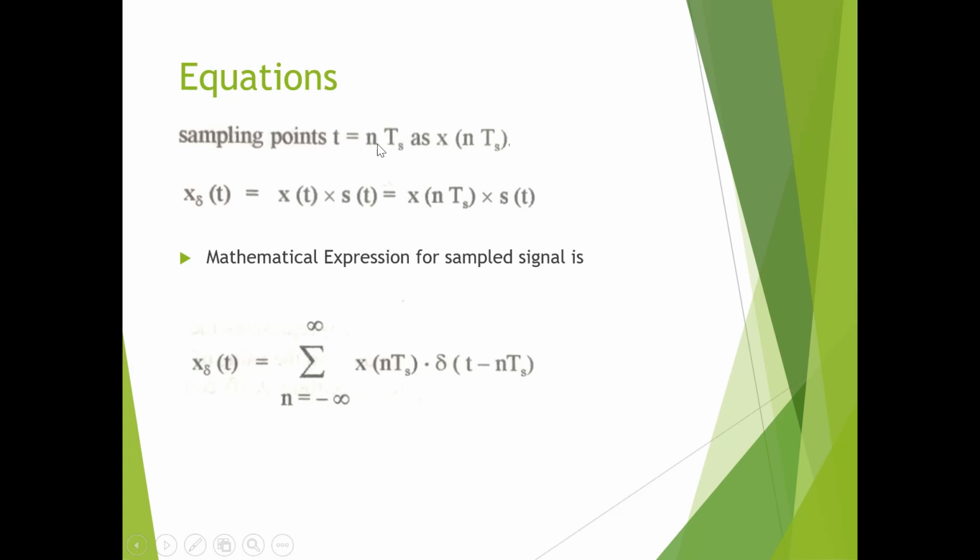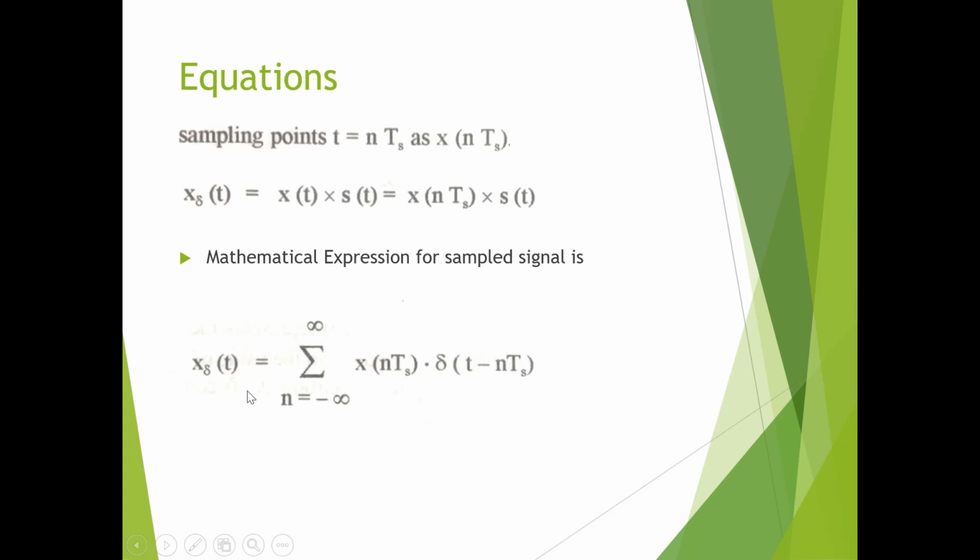The sampling point is t equal to nTs. So we can write that the sampling points are x of nTs, and the sampled signal x del of t is equal to x of t into s of t. So we can rewrite this as x of nTs into s of t. Mathematically, we can write the sampled signal x del of t is equal to the summation of n equal to minus infinity to infinity of x of nTs into the sampling function del of t minus nTs.